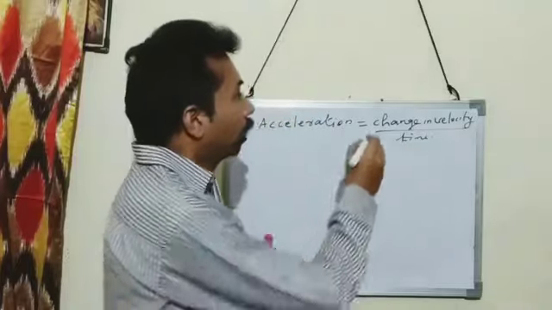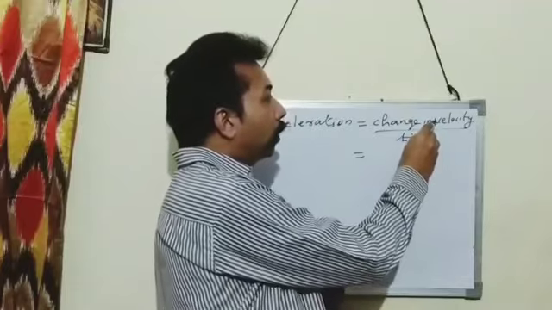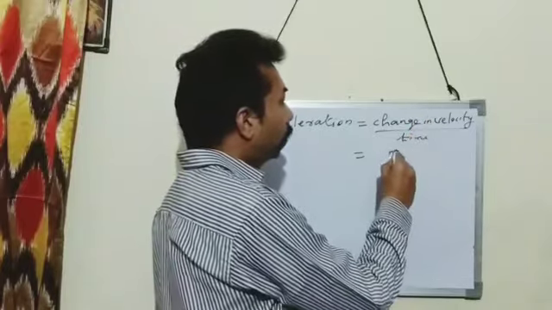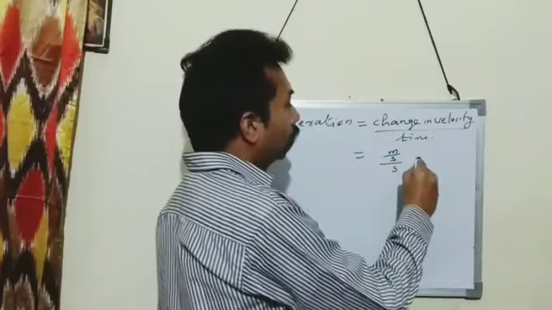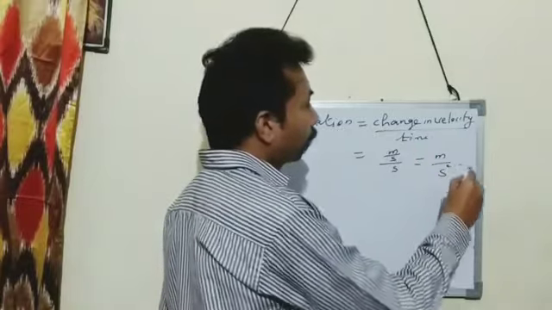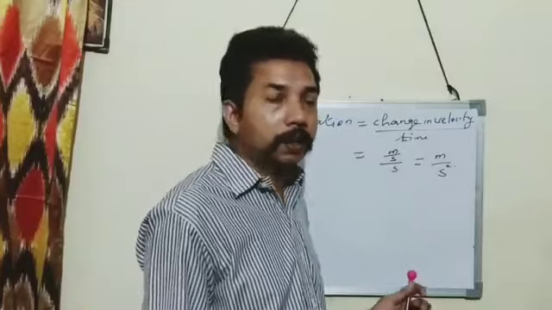First, SI unit of acceleration. That is SI unit of velocity upon SI unit of time. SI unit of velocity is meter per second and SI unit of time is second. So SI unit of acceleration is meter per second square.